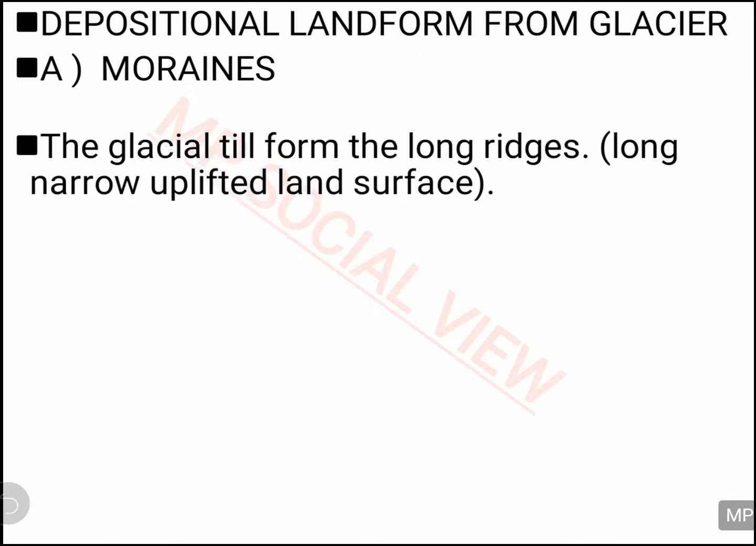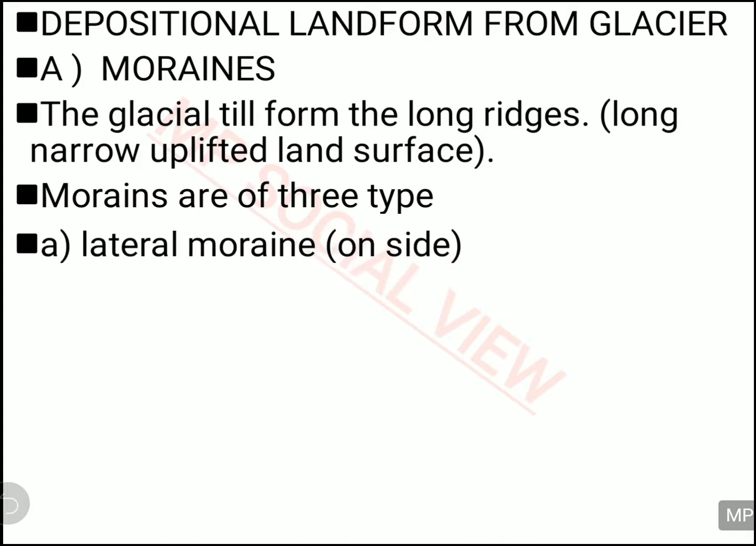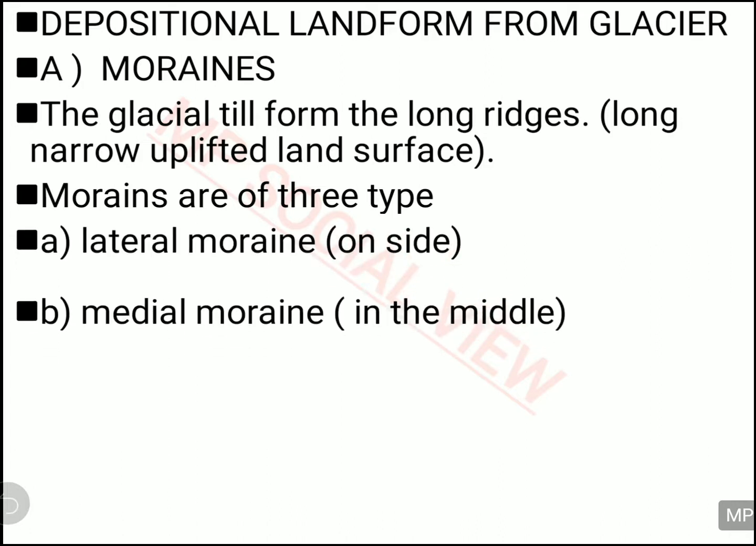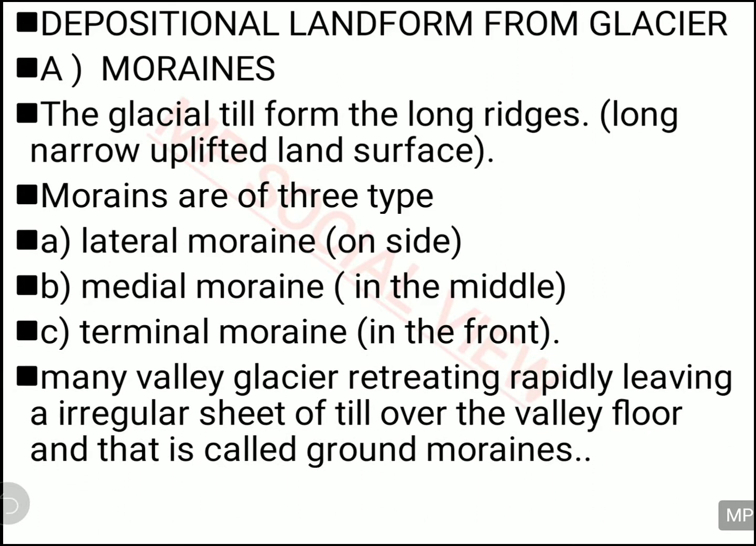Now let us see the depositional landform made by the glacier. The first one is moraine. Moraine is actually a ridge, a long ridge, called moraine. So the glacier makes some moraine while moving, and this moraine is of various types: lateral moraine, medial moraine, terminal moraine, and sometimes ground moraine also. So what is lateral moraine? When the moraine is made on the side of the glacier it is called lateral moraine. When it is made in the front it is called terminal moraine, and when it is made in the middle it is called medial moraine. And if it is made somewhere else on the ground it is called ground moraine.